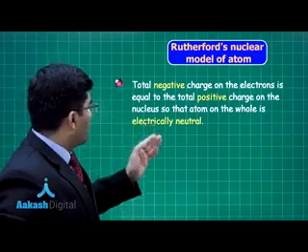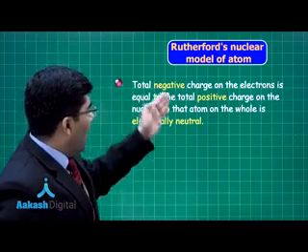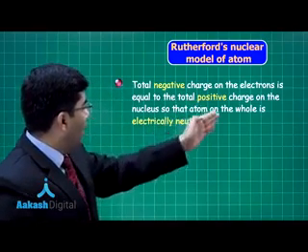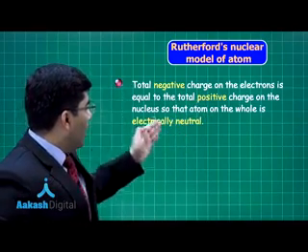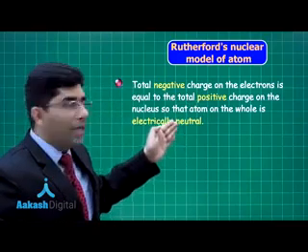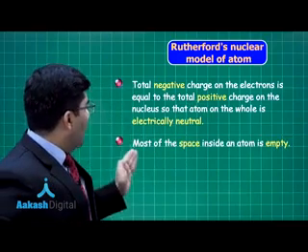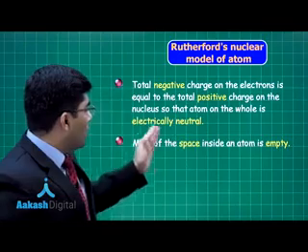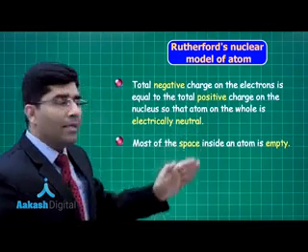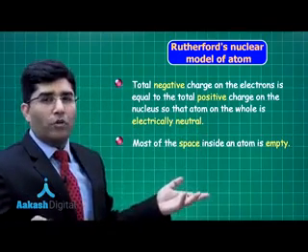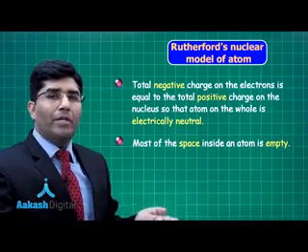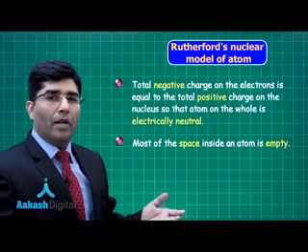So he is saying the atom as a whole is electrically neutral. The last point was that most of the space inside the atom is empty. We all know this. So these were the points of Rutherford's model.